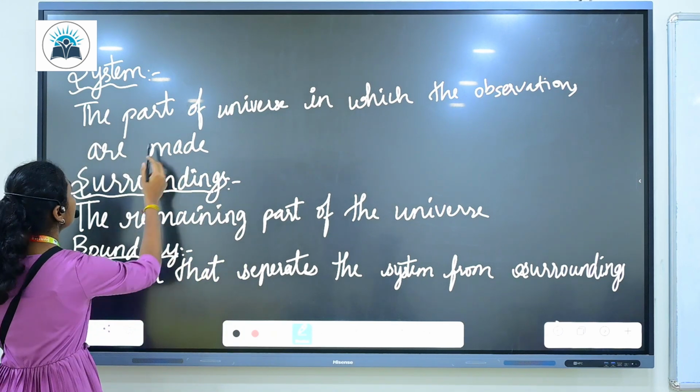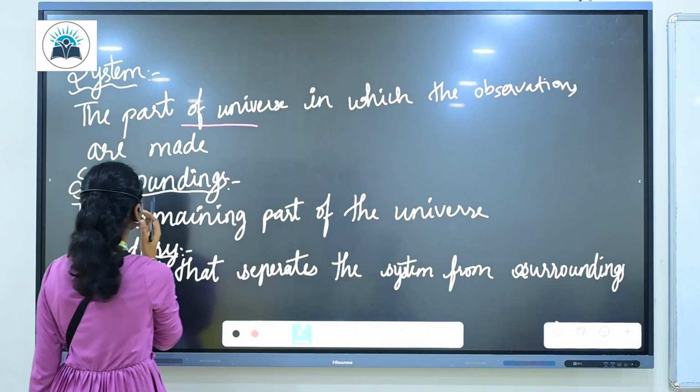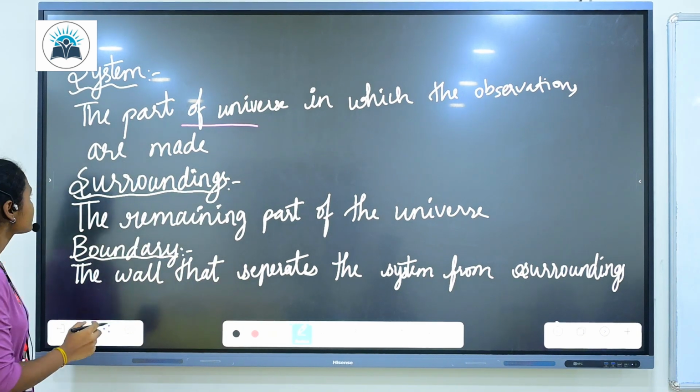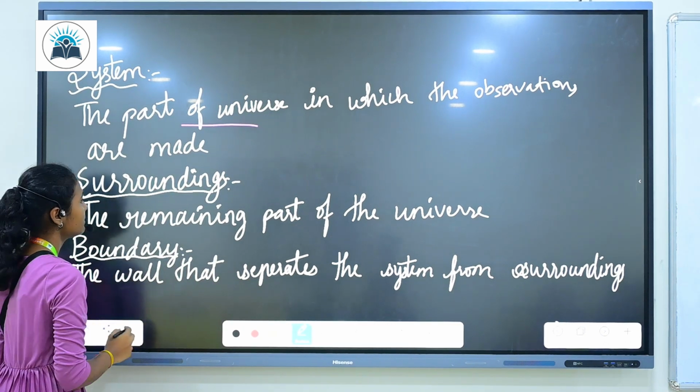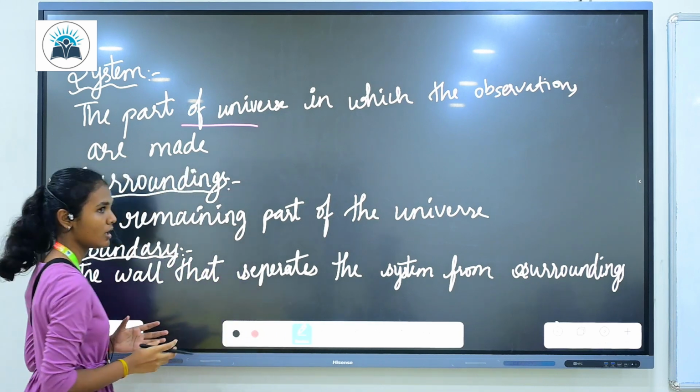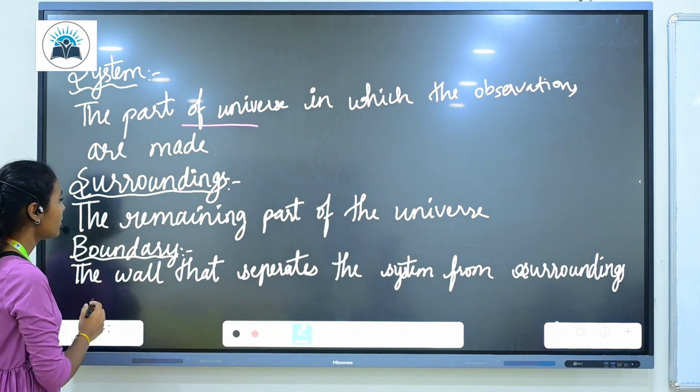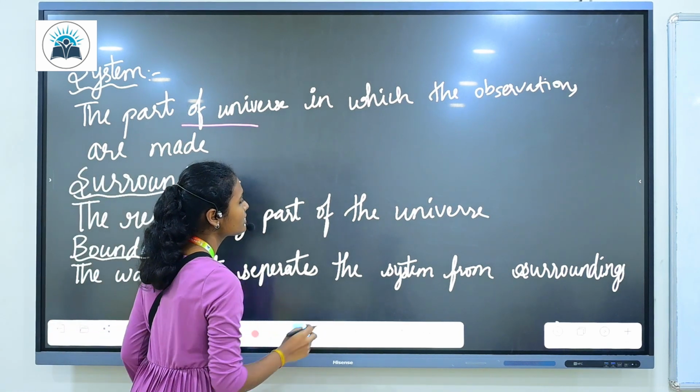System. The part of universe in which the observations are made is called system. Surrounding. The remaining part of the universe is called surroundings. And boundary. The wall that separates the system from surroundings is called boundary.